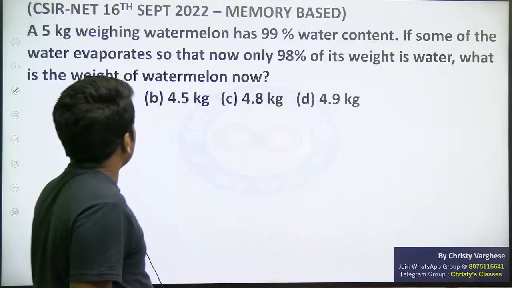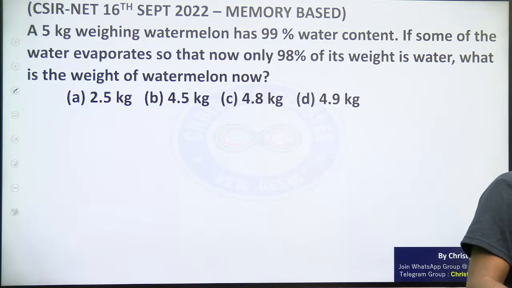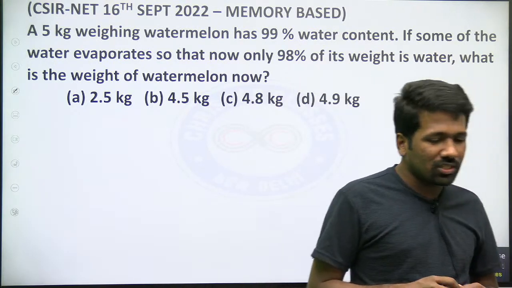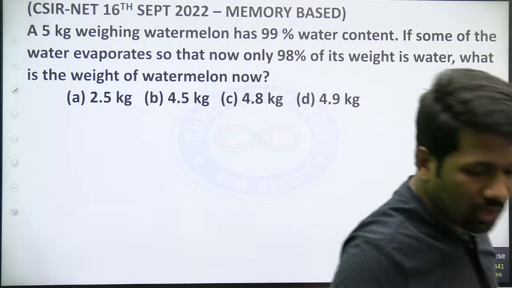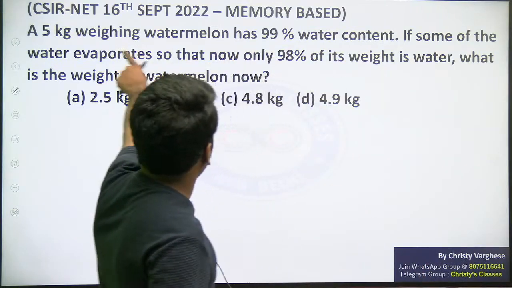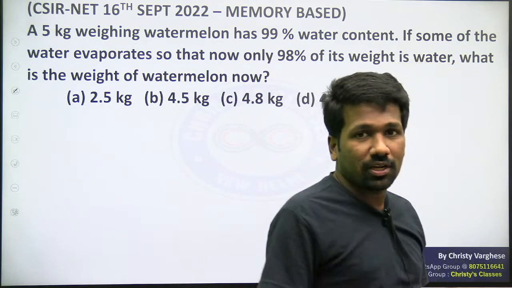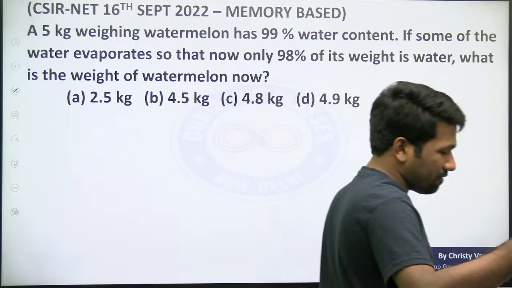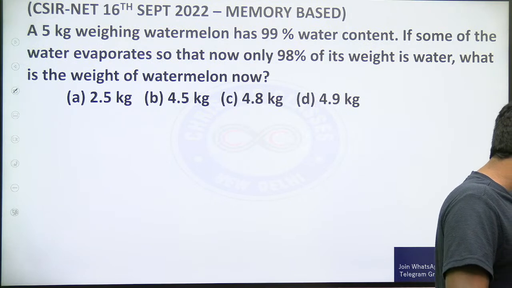सबको क्लियर है ना? ये मिक्सचर्स एंड एलिगेशन से 2 क्वेश्चन आया था मैथमेटिकल साइंस पेपर में. This was the first question, mixtures and alligation, and this was a question I have explained in the book I have written itself. This is the book I have written. In this book, I have explained the same question. Instead of 5 kg, it was 20 kg. That was the only difference. As an illustration question, I have given this in the book I have written already. Like few years back itself, I have explained that question there. So try it very fast.